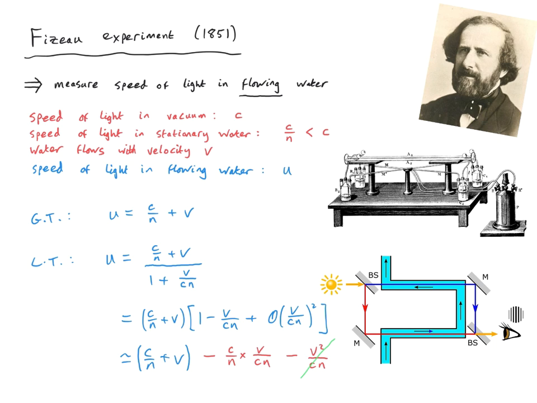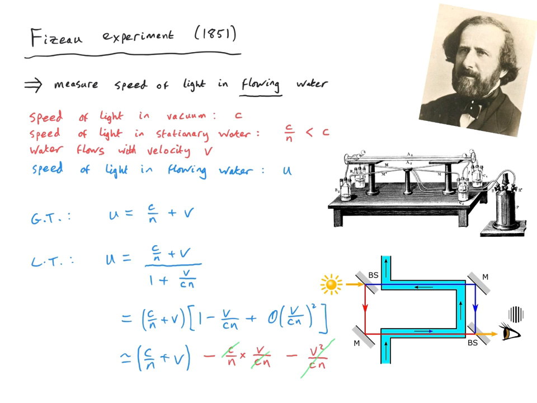But something rather interesting happens in this remaining piece here, because the speed of light c actually cancels top and bottom in this expression. And that leaves us with something that is not very small. This term is actually appreciable and can be measured in the experiment.